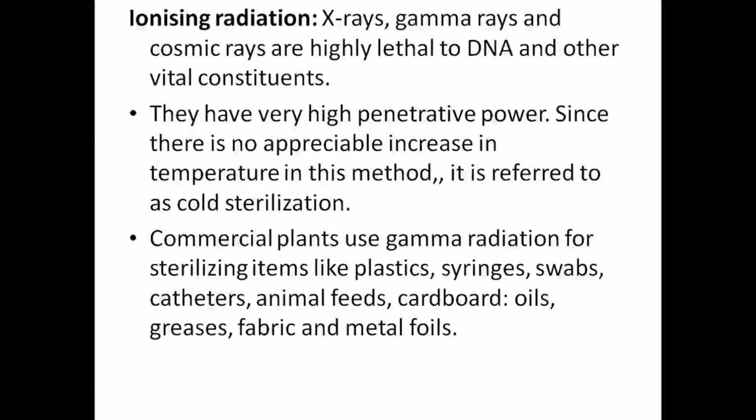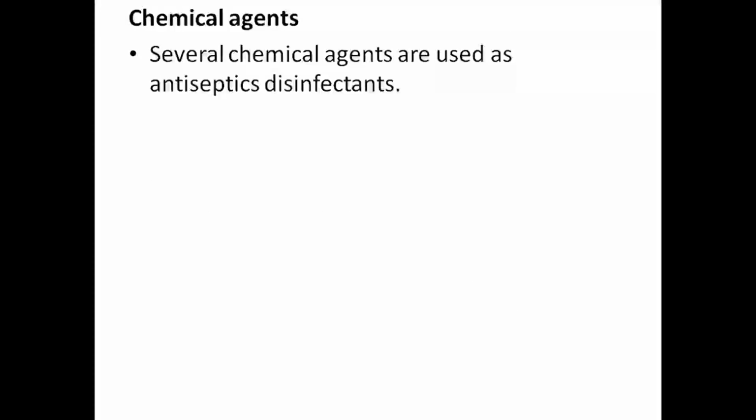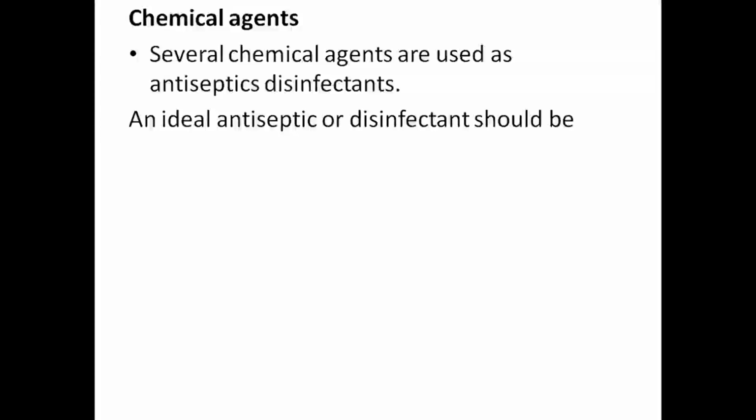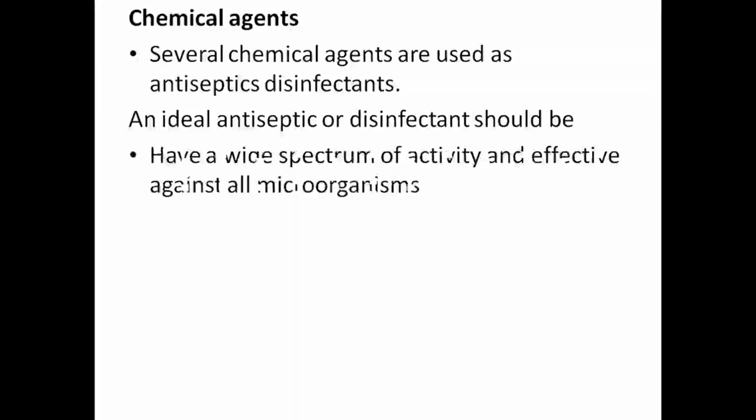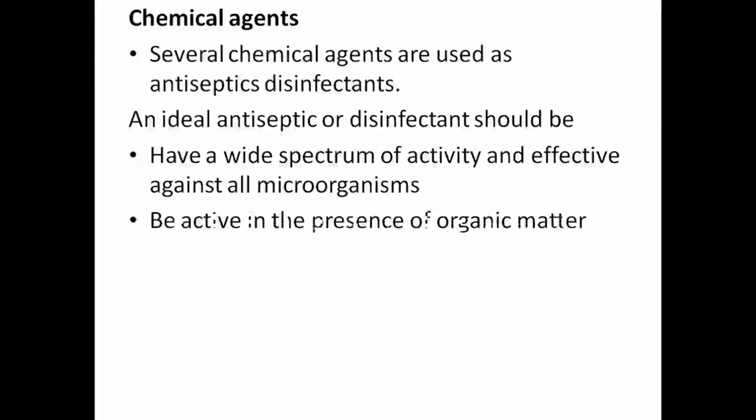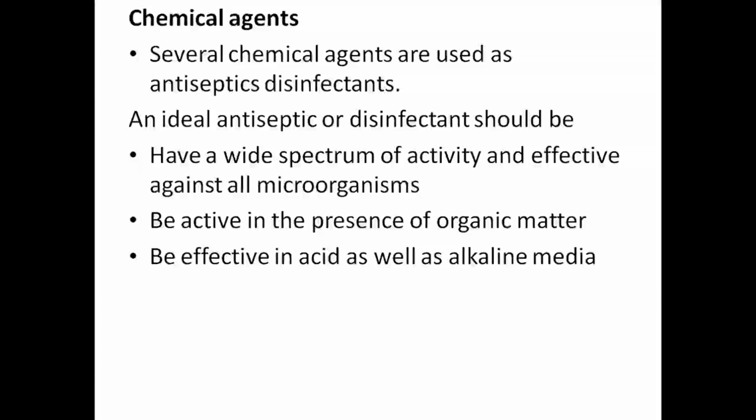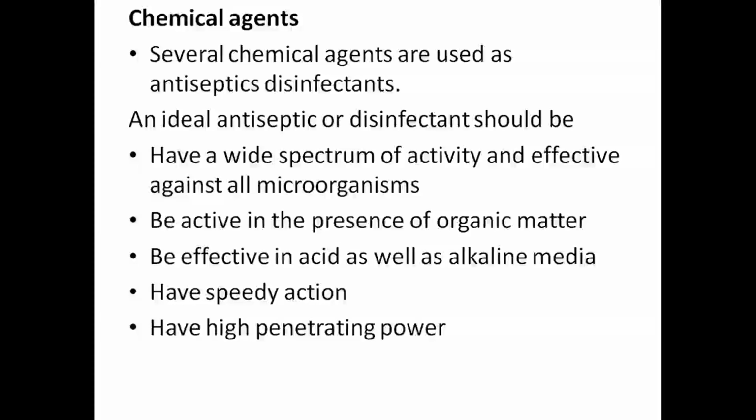Commercial plants use gamma radiation for sterilizing items like plastic syringes, swabs, catheters, animal feeds, cardboard, oils, greases, fabric, and metal foils. Chemical agents. Several chemical agents are used as antiseptics and disinfectants. An ideal antiseptic or disinfectant should have a wide spectrum of activity and be effective against all microorganisms, be active in the presence of organic matter, be effective in acid as well as alkaline media, have a speedy action, have high penetrating power, and be stable.